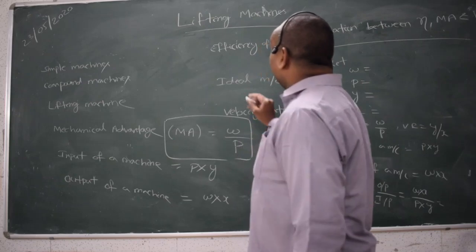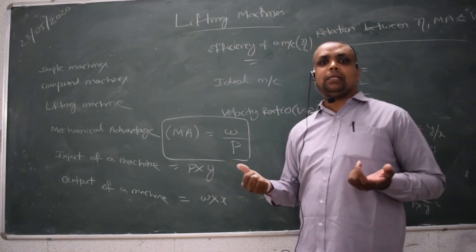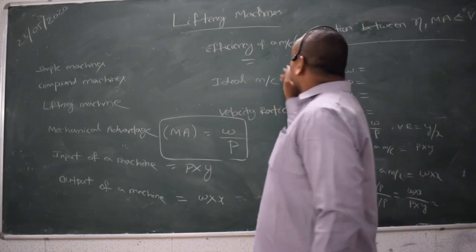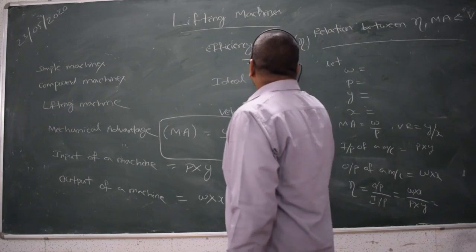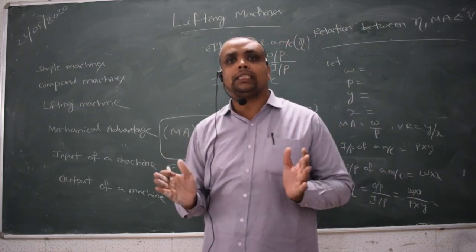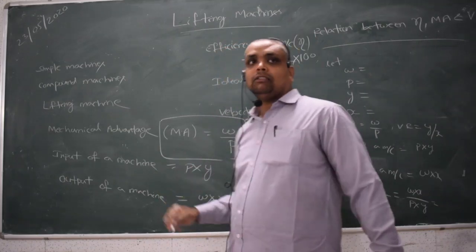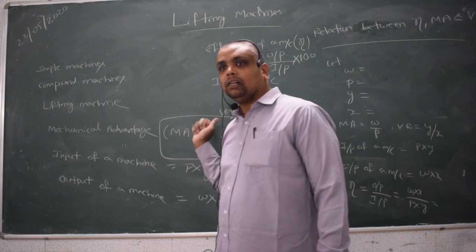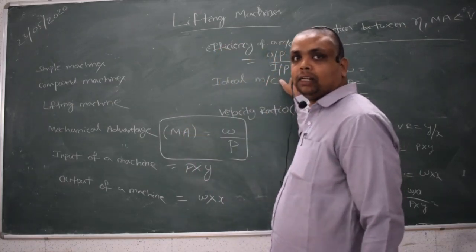After that, the next term is the efficiency of a machine. Efficiency of a machine is equal to the output of the machine to the input of the machine, and efficiency is always expressed in percentage, so we multiply with 100. So efficiency is equal to output divided by input multiplied by 100.